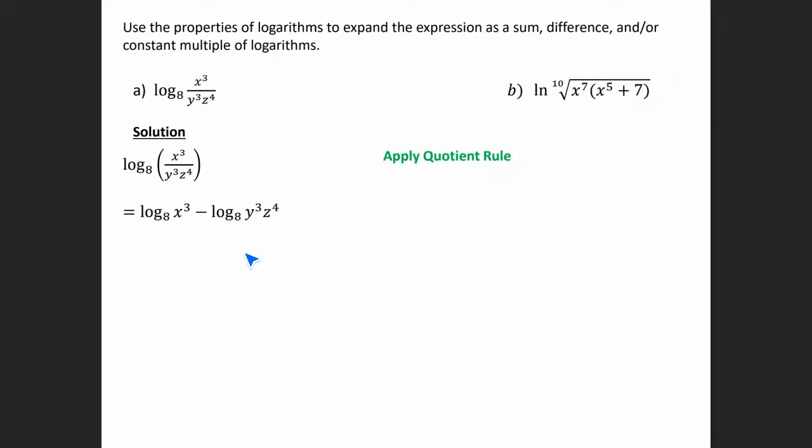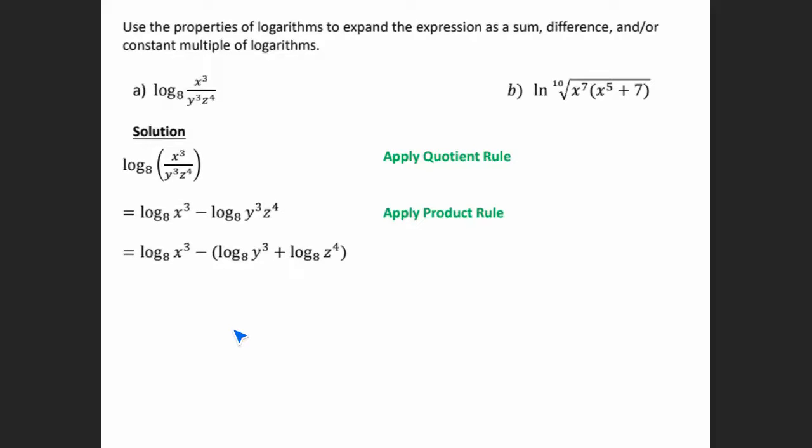So if we look at the second log here, the y cubed is now being multiplied with the z to the 4th. So we can simplify that using the product rule. So we end up with log base 8 of x cubed minus (log base 8 of y cubed plus log base 8 of z to the 4th).